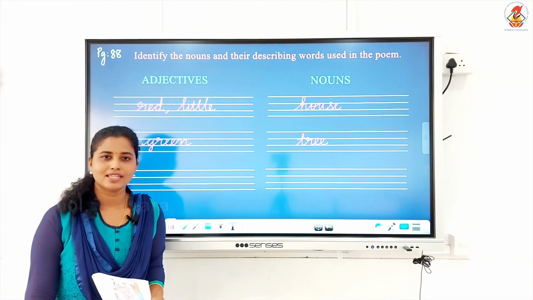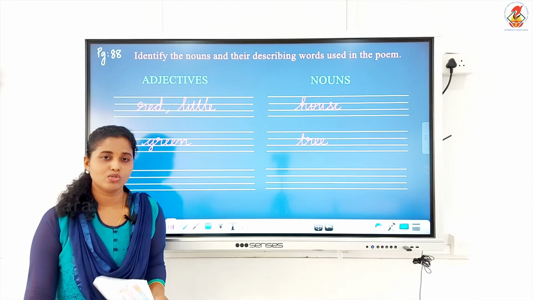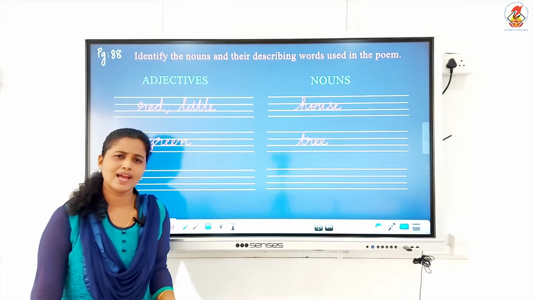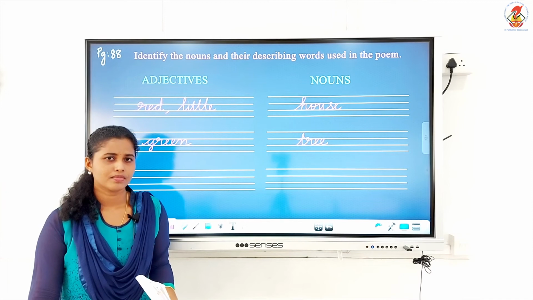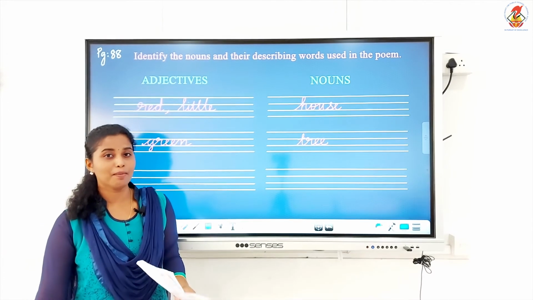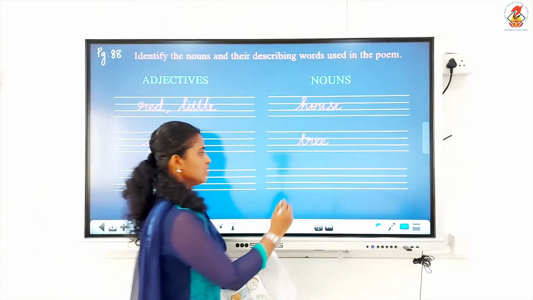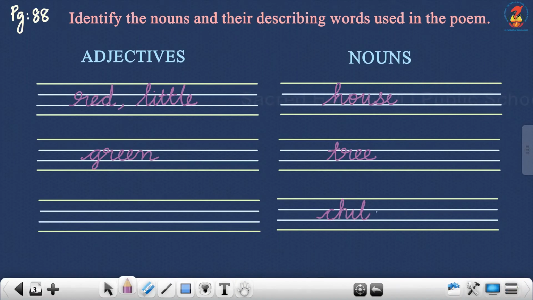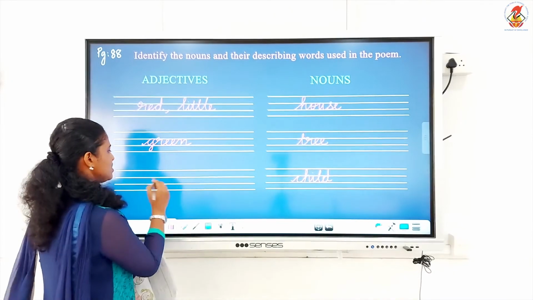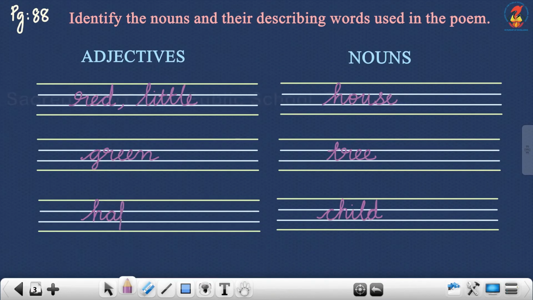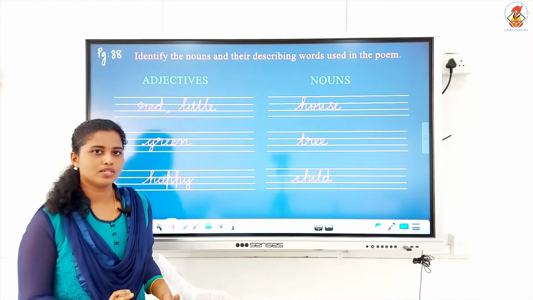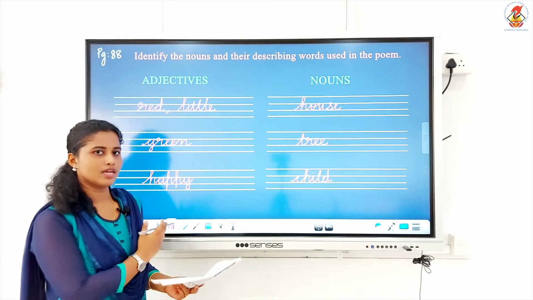And now the last one. What about the child? We described the child, isn't it? How was the child in the poem? Was she sad? Was she angry? She was happy, isn't it? She was a happy child. We learned about the poem of a happy child. So child is a noun. Under the heading noun you have to write child. And how was the child described? Child was a happy child. So you have to write here under the heading adjective happy. I hope you have already noted down and understood the concept of this activity.